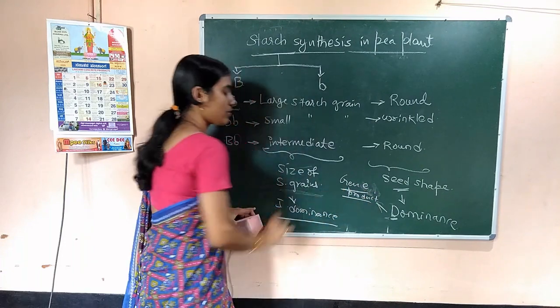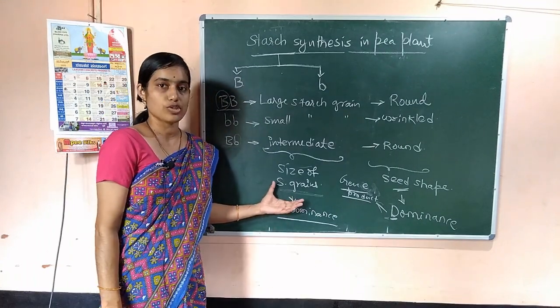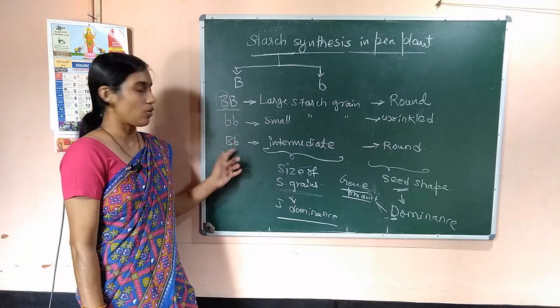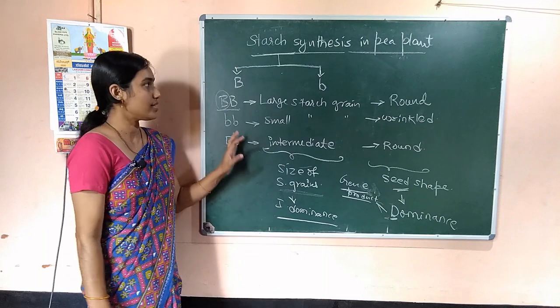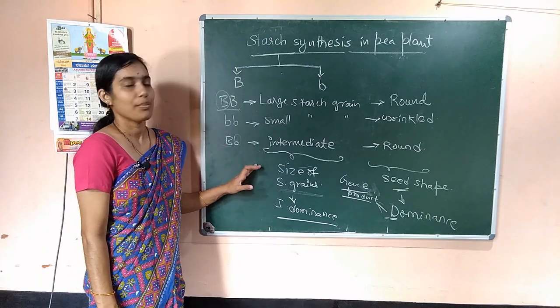What phenotypes are produced also determines the dominance character of that particular gene. This is why we needed to discuss the starch synthesis in pea plant.